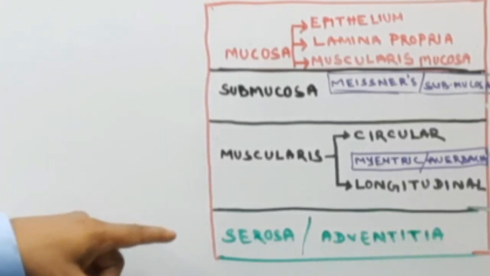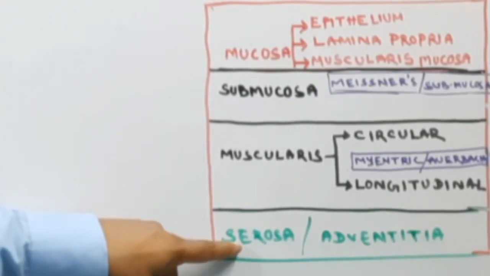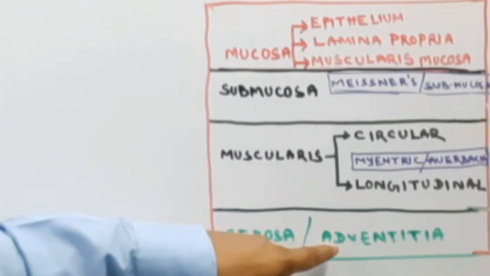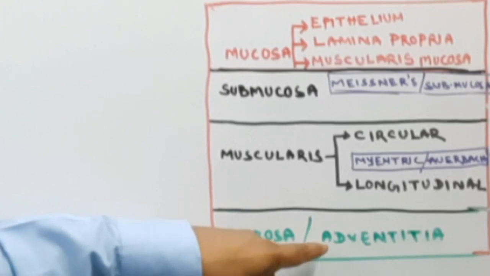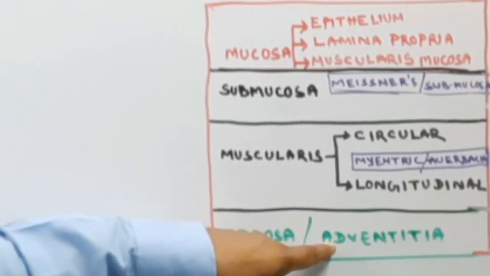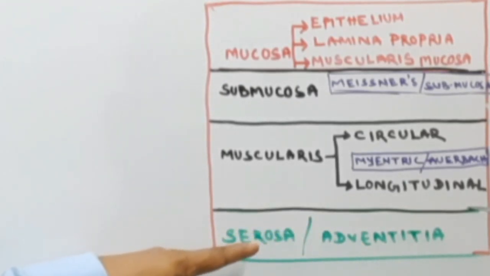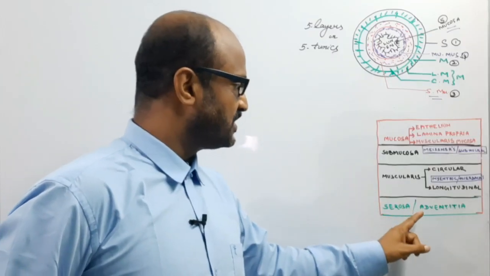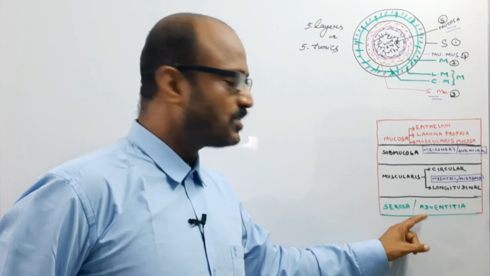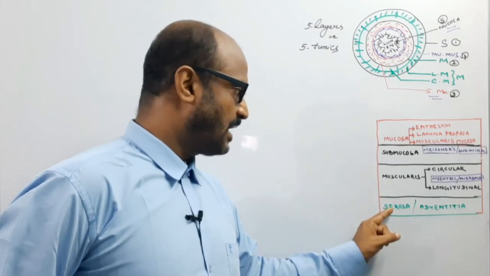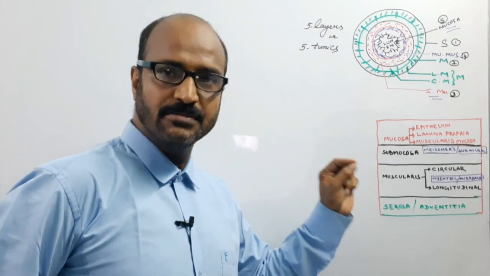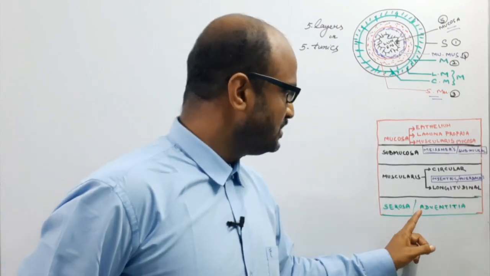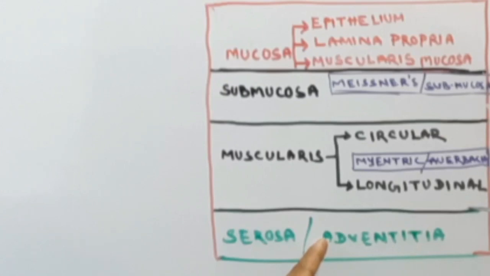Here the outermost covering is the serosa, and this covering is also known as the adventitia if the serosa is absent and replaced by elastic fiber. In some parts of the alimentary canal the serosa is absent, and in its place there is elastic tissue, known as the tunica adventitia.